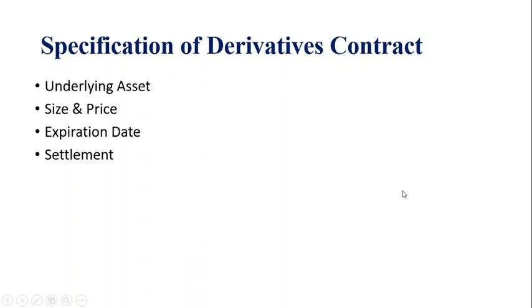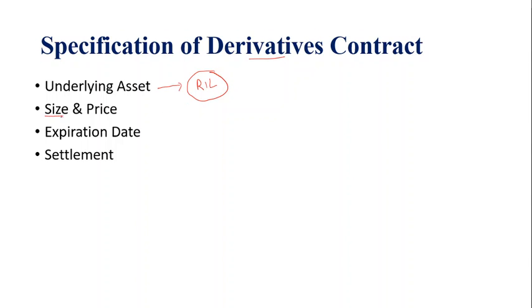Derivatives broadly consist of three major contracts: futures or forwards, options and swaps. Any derivative contract, and we are discussing the option at present, has four or five characteristics. First is an asset. In the previous example, we took the Reliance share as an asset. That's the underlying asset. The word derivative means that the value of this instrument is derived from a certain asset, so a certain asset must exist, and only then will the derivative instrument come.